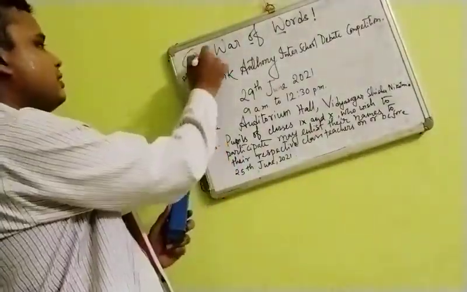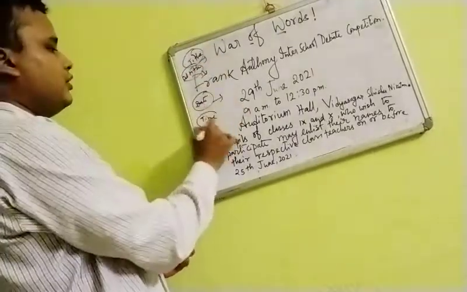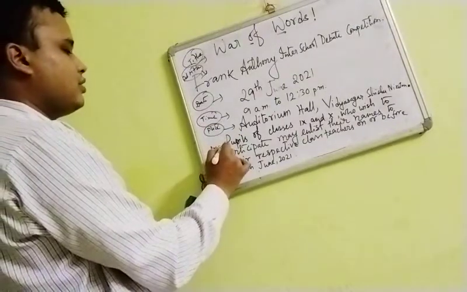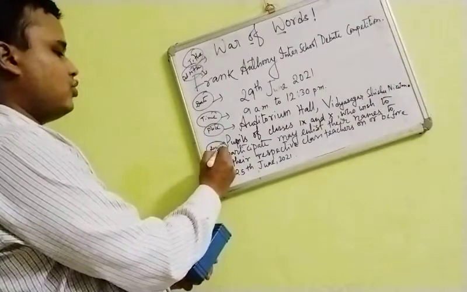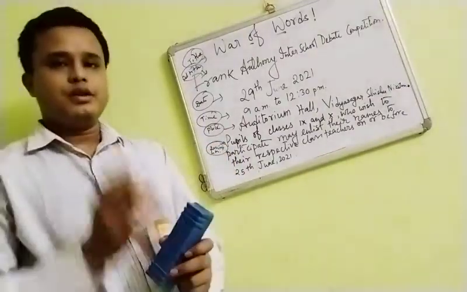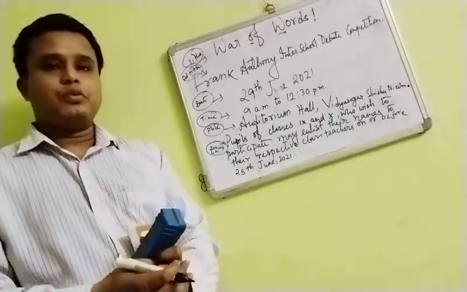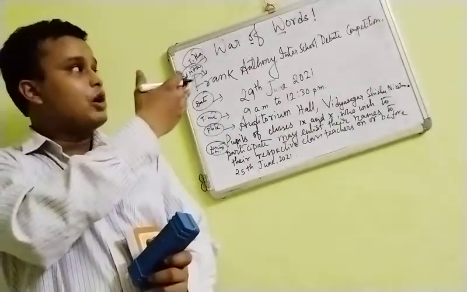So the first part which is coming is the title, then the subtitle, then the date, then the time, then the place, and then the description. Okay, so this is the whole process of drafting a notice. Now in the next class we shall be doing the email writing on the same topic.